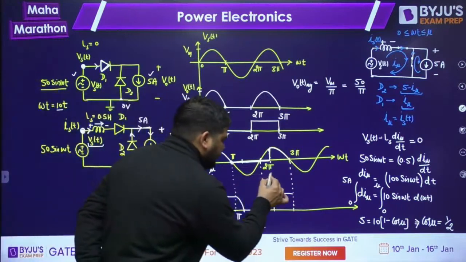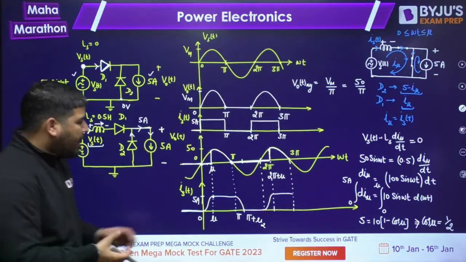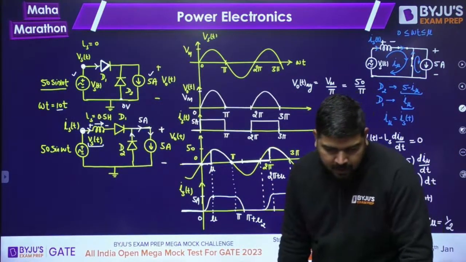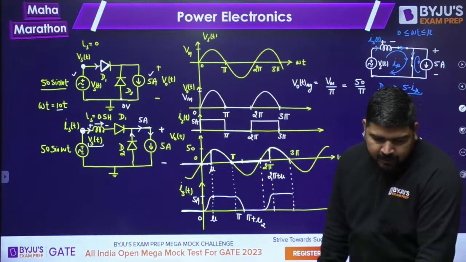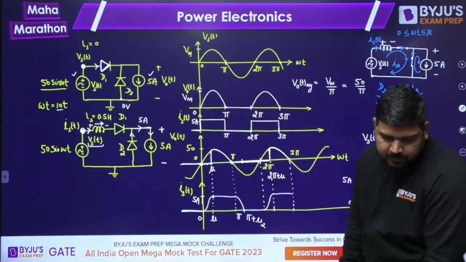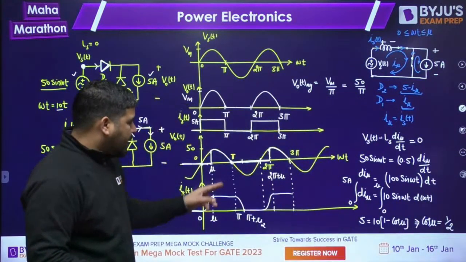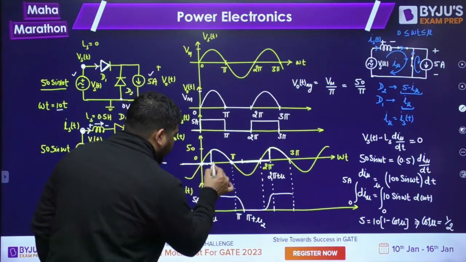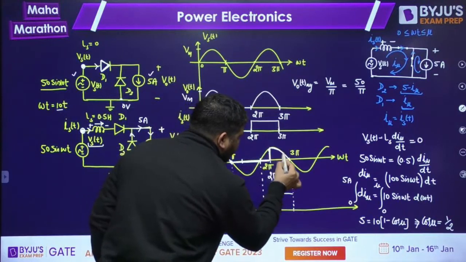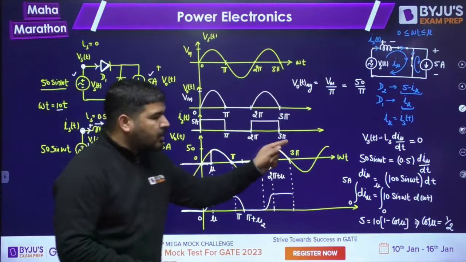This is 2 pi plus mu. Is it fine? So we have calculated the output voltage. Is it clear, guys? Tell me, everyone, is it clear? So we have calculated the output voltage wave shape. This is my output voltage wave shape. You can see that. Now the question is, what is the average value of this output voltage wave shape?